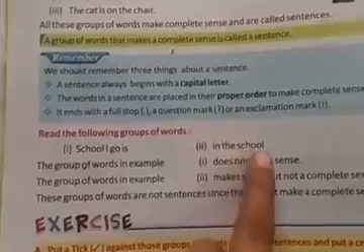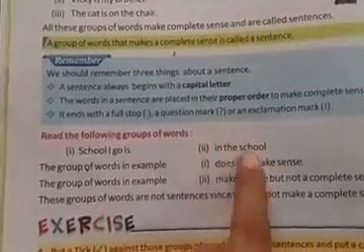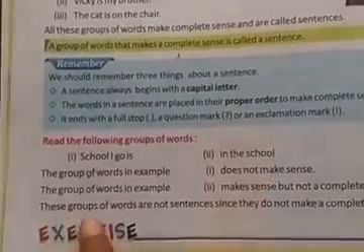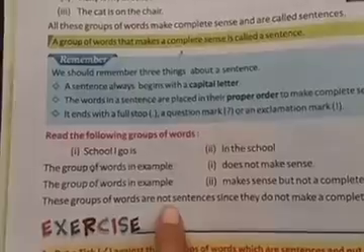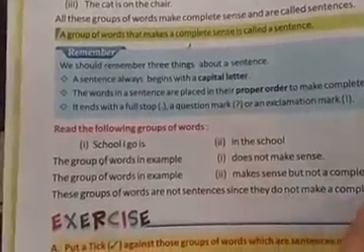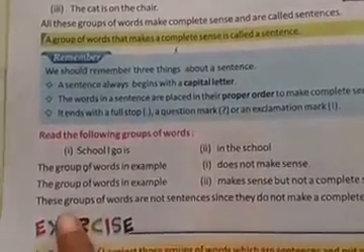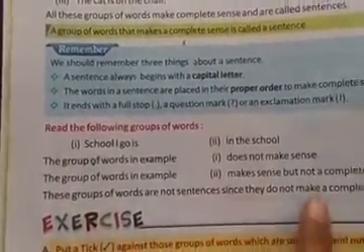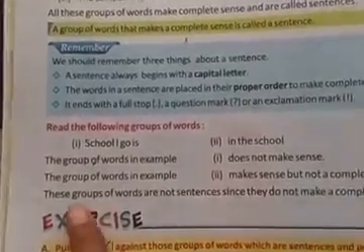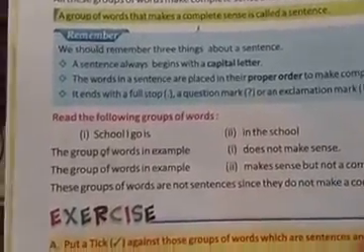It means "school mein", but it does not have a complete sense. These groups of words are not sentences since they do not make complete sense. A group of words must be in complete sense. Okay?